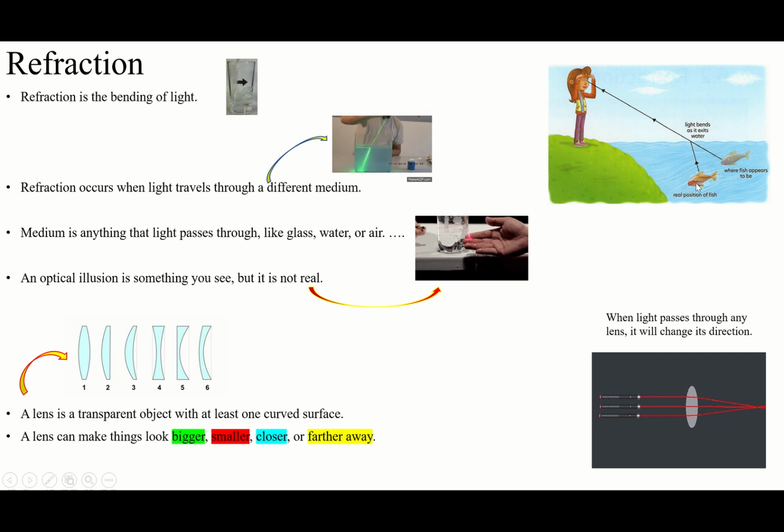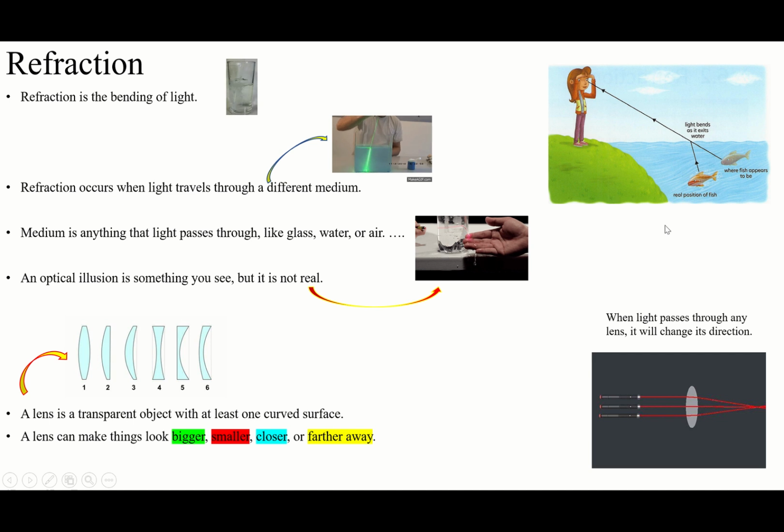Right here, the real fish is here, but you see the fish there. So that one is an optical illusion. It means the thing that you see, but it is not the real one. The real one is in another place, another part. So that one is the real, but that one is the optical illusion that you see.